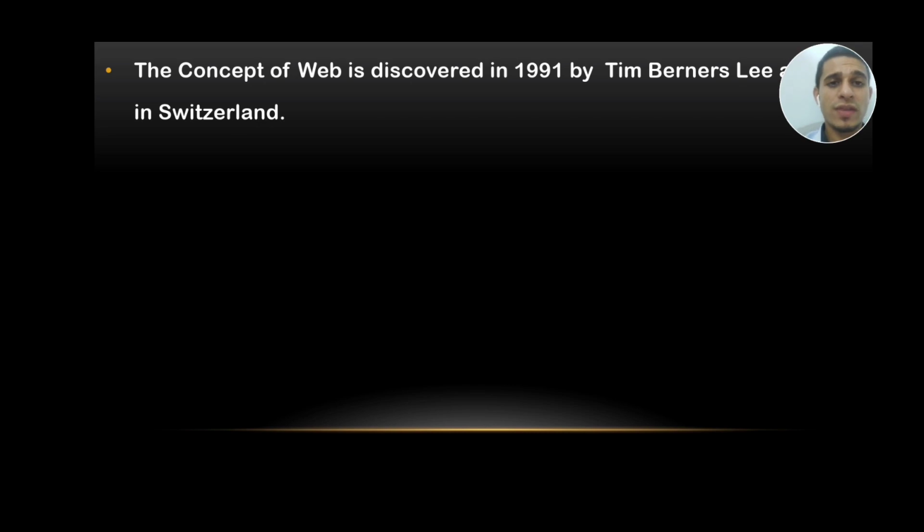Because of that, nowadays you can see how many websites there are on the internet, by which a big source of information can be obtained very easily within a few clicks. This is because of Tim Berners-Lee, who introduced this concept, and nowadays all people are taking advantage of it.